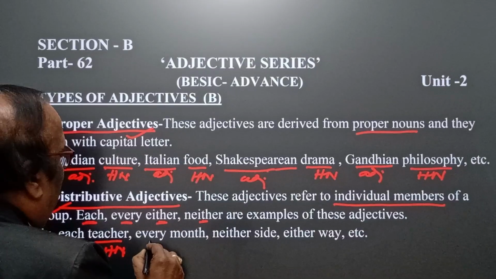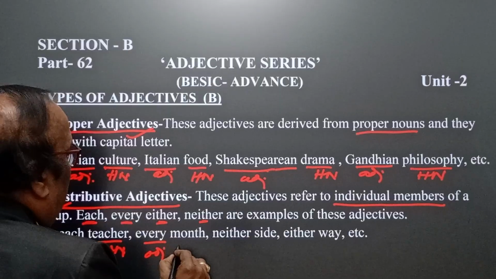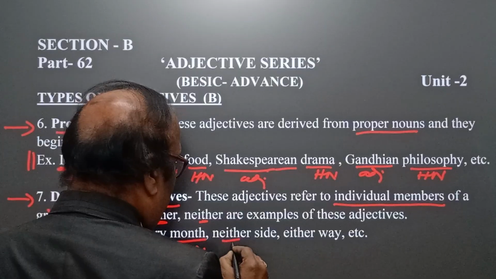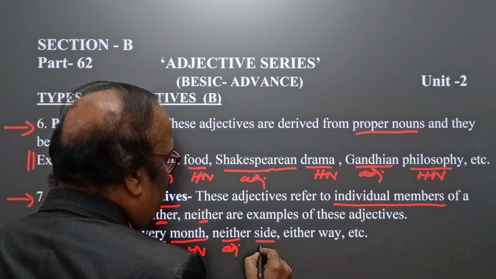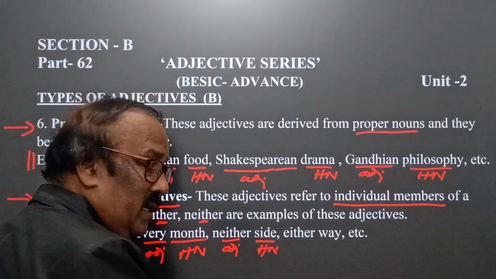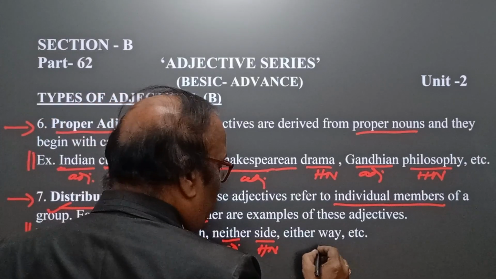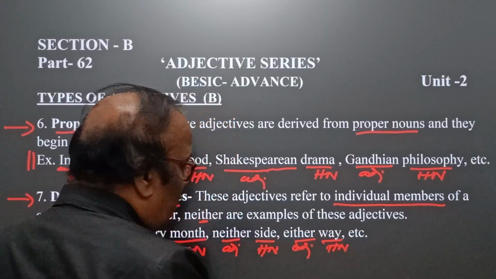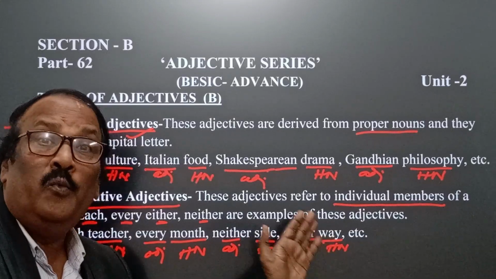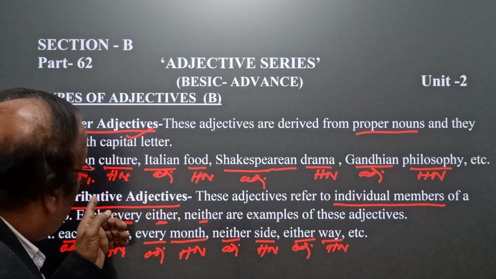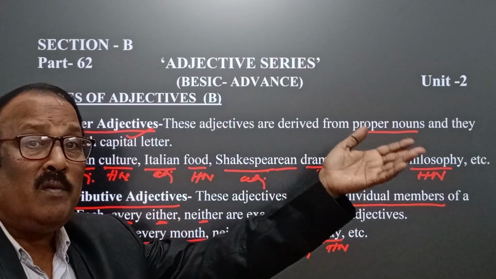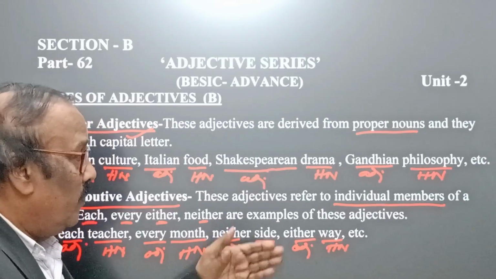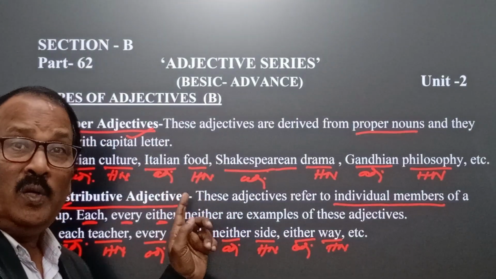Every month, here every is the adjective, month is the head noun. Neither side, here neither is the adjective and side is the head noun. And either way, either is the adjective and way is the head noun. So remember, in this way we can use distributive adjectives at the time of formation of noun phrases.